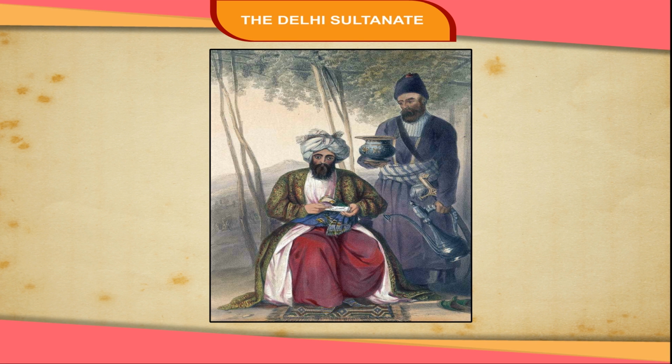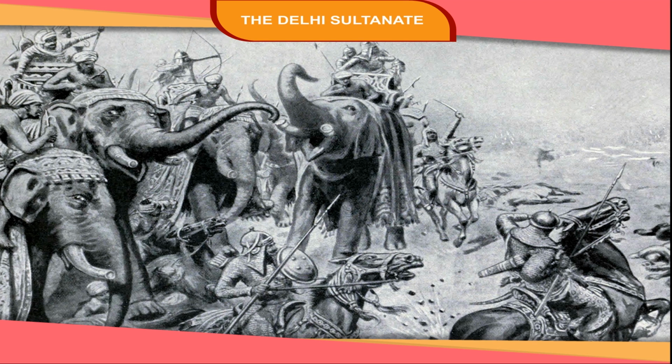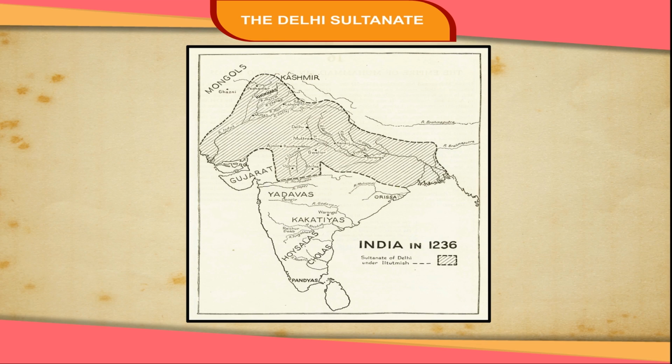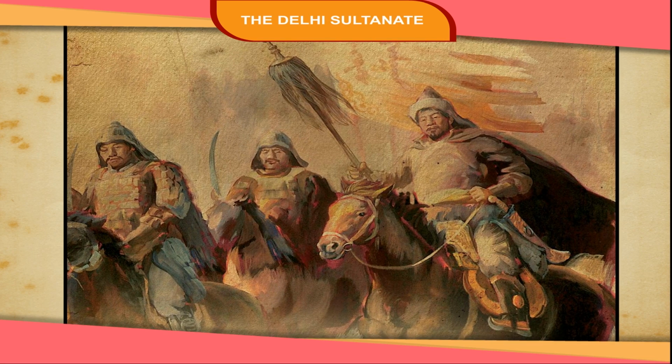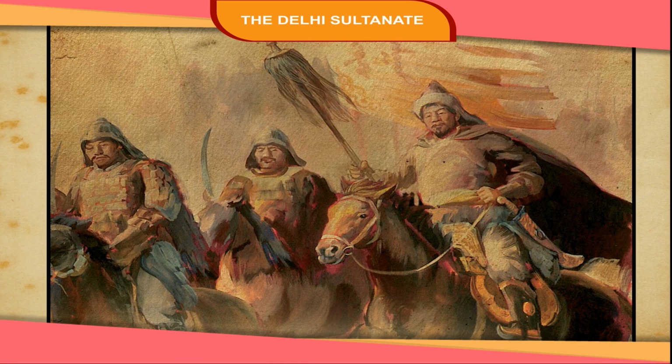Iltutmish. Iltutmish was the son-in-law of Qutbuddin Aibak, who came to throne in 1211 CE after defeating Aibak's son. In the north, he had to fight against the Turkish nobles and the Rajput rulers. He brought Gwalior, Malwa, Ujjain, Bihar, and Bengal under his control. He is said to be the greatest ruler of this dynasty and was able to repulse the Mongol attack on India led by Chengiz Khan.